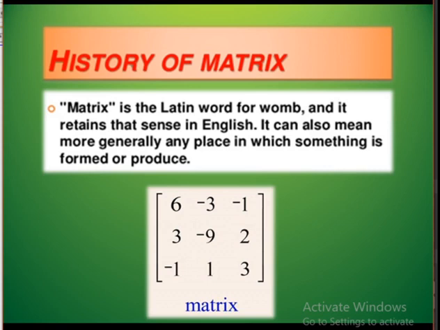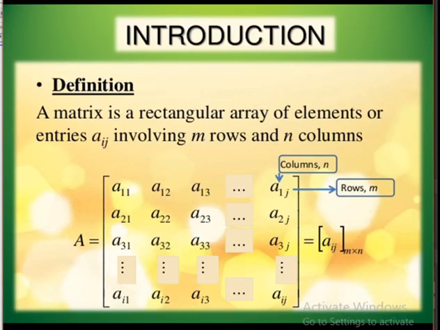This is an example of a matrix. The horizontal lines are taken as the rows and the vertical lines are taken as the columns. A matrix is a rectangular array of elements or entries. The entries are called Aij, involving m rows and n columns.